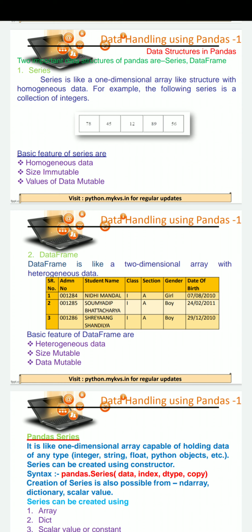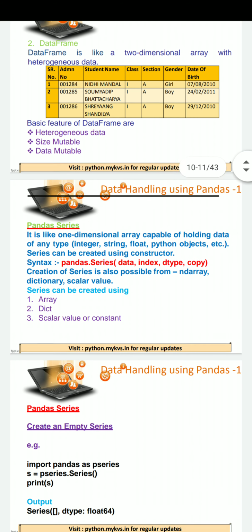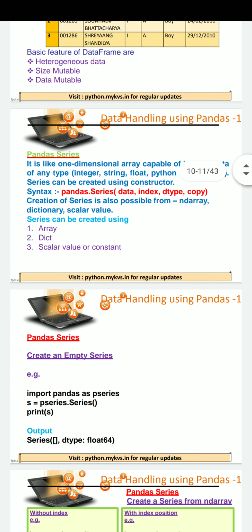Its size is mutable. It means once the data frame is created with 4 rows, later on requirement we can increase rows, we can increase columns, we can decrease rows or columns. And data mutable means once data is stored, this data can be edited. Now we will go through Pandas data series in detail.